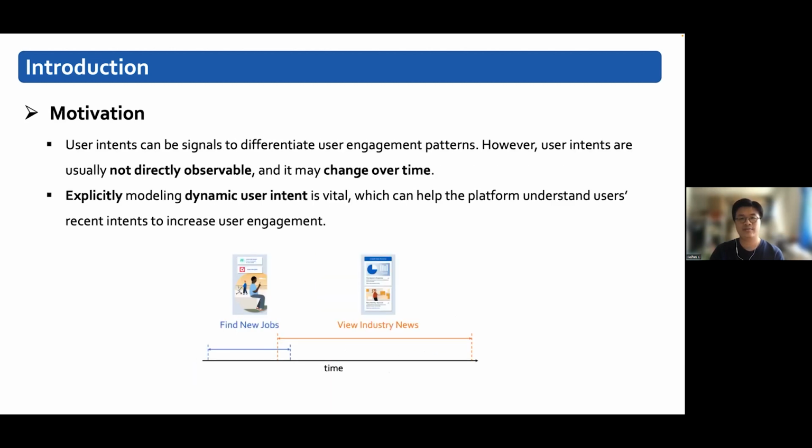User intents can be signals to differentiate user engagement patterns. However, user intents are usually not directly observable, and they may change over time. As shown in this figure below, for example, some users initially use LinkedIn to look for jobs, and when they finish looking for jobs, they may use LinkedIn to view industry news. Explicitly modeling dynamic user intent is vital, which can help the platform understand user recent intents to increase user engagement.